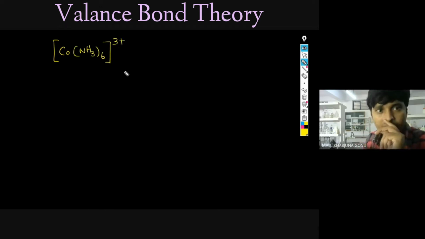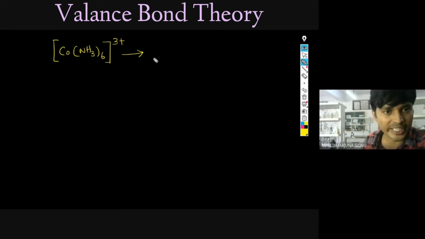What is the IUPAC name of this compound? Vidisha, how to write the IUPAC name? Everything you have to practice when you solve this type of question. We will see the magnetic property of this compound. We will see whether it is high spin or low spin. I will explain that anyhow. Hybridization also we will see.